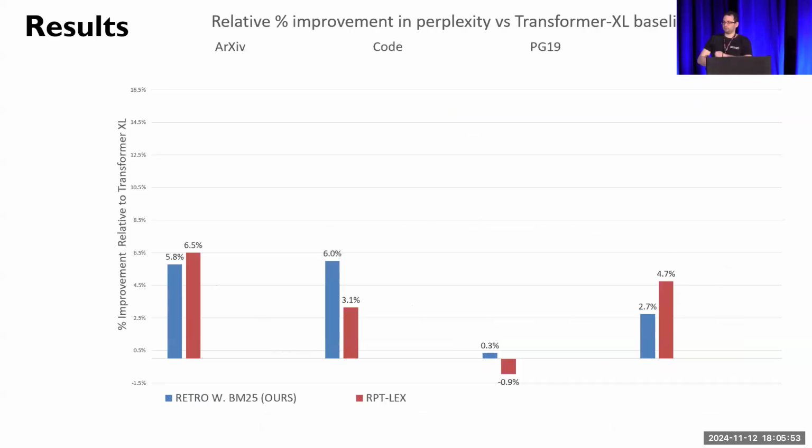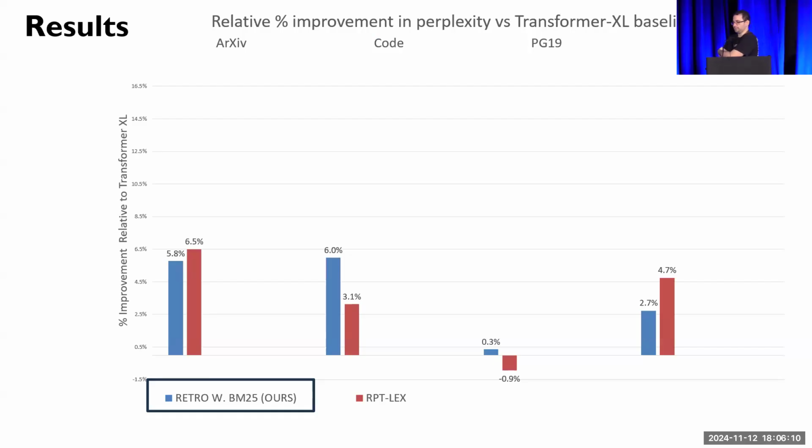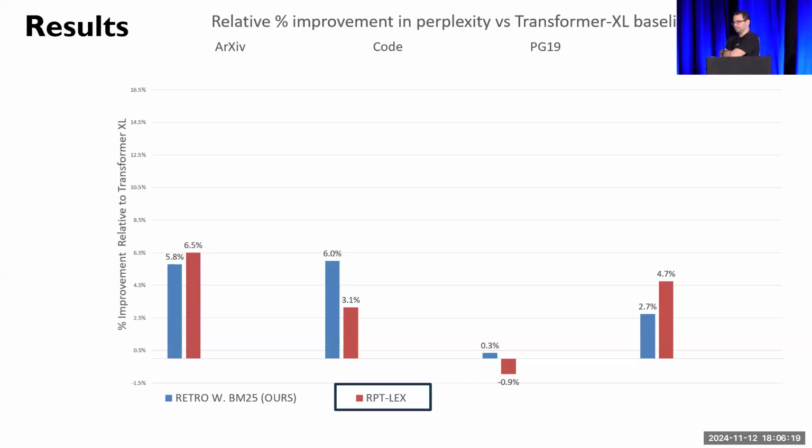Okay, so let's go over our results. Our first baseline is Transformer-XL, which is a widely used long-range baseline. In this figure, we have a relative percent improvement in perplexity against the Transformer-XL results. Our first retrieval baseline is our re-implementation of RETRO with an unsupervised BM25 retriever. Our second retrieval baseline is RPT-Lex, which is an RPT model that uses lexical supervision. This is our TRIME analog.